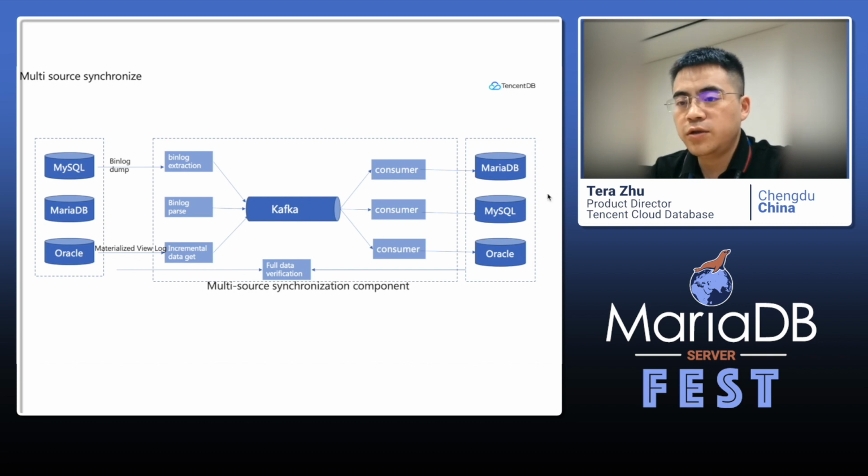So we use binlog extraction, and we parse the binlog, materialize the view log from Oracle and put all the data into Kafka, and then some consumers put the data into MariaDB or some other databases. This is what we do for multi-source synchronization, and then we have data verification to keep the data right. Okay.